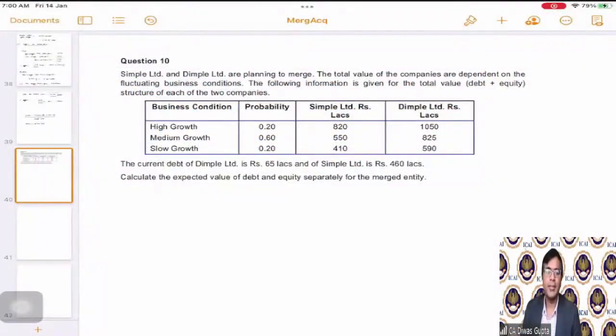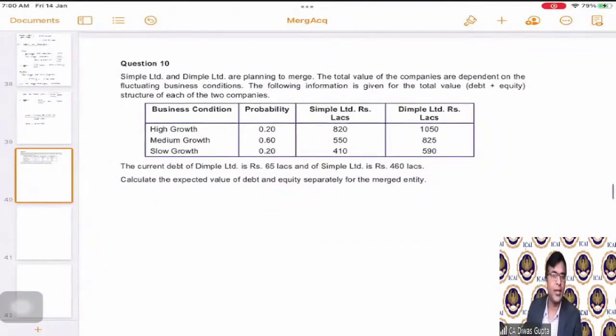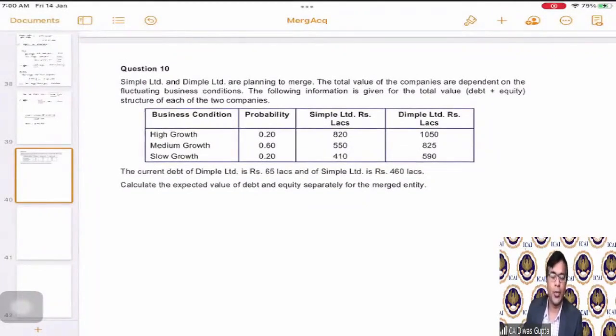Good morning, students. Today we will continue with the topic of mergers and acquisitions. So let us start with question number 10. Till the previous session, we have covered the basic concepts in mergers and acquisitions, and we have covered till question number 9. So today, let's start with question number 10 from the assignment that has been uploaded.